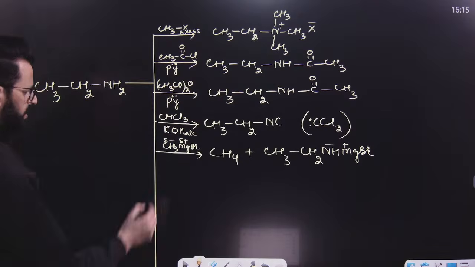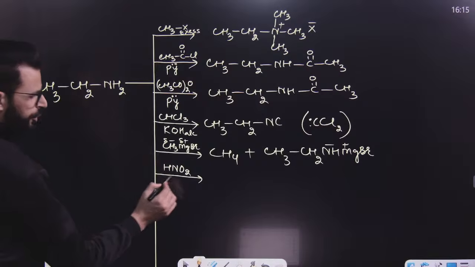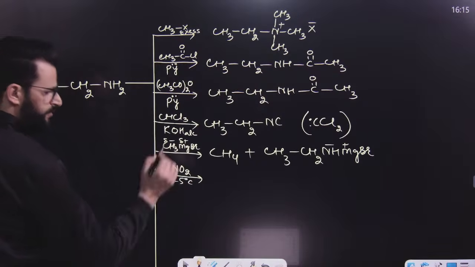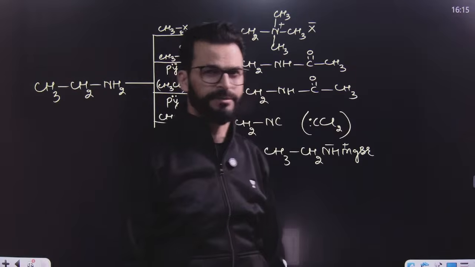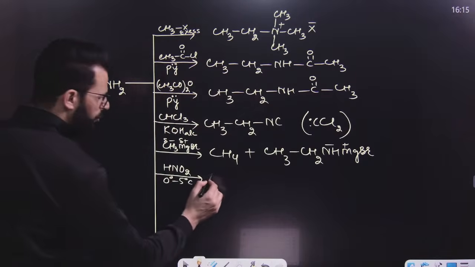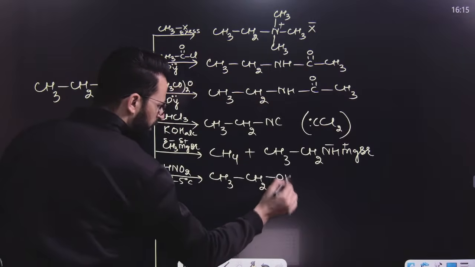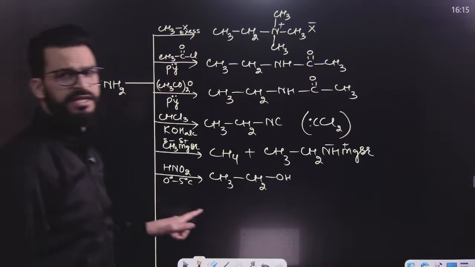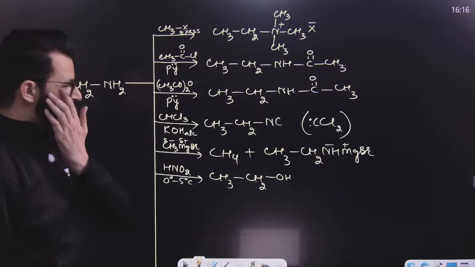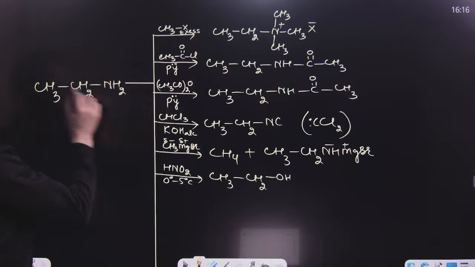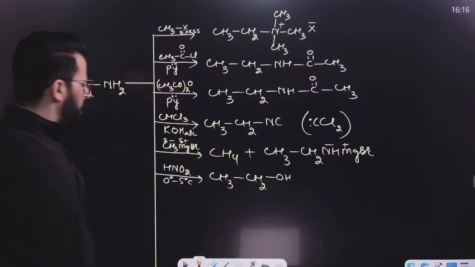After this, if this is treated with HNO2, have a look. If this is treated with HNO2, even at 0 to 5 degrees Celsius, it first results in the formation of an alkane diazonium salt, but that is not stable, it is unstable. That's why just remove that, remove this NH2, and instead of NH2 add OH. That's it. Whenever aliphatic primary amines react with nitrous acid, you have to form alcohol. You have to replace this NH2 by OH. But first you remove this and form a carbocation. If the carbocation can undergo rearrangement, rearrange it. After that, finally attach OH to that.